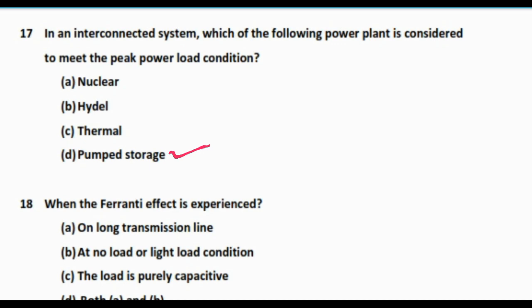So here, what is a pumped storage plant? During off-peak period, water from the tail water pond is pumped to the head pond, and during peak load condition the same water is allowed through the penstock to generate power. So this is the pumped storage plant. And nuclear, hydel and thermal are all used for base load. Answer is pumped storage.